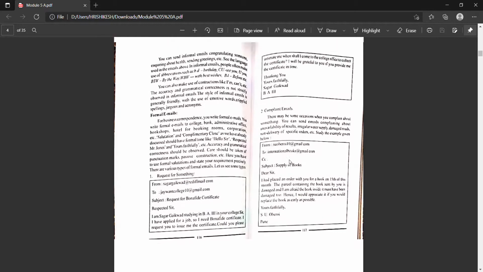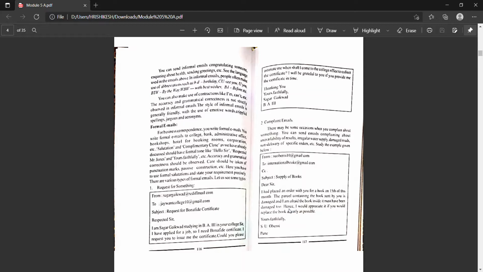I request you to issue me the certificate. Could you please intimate me when shall I come to college office to collect the certificate? So this is a very soft request. You are requesting your college that you want bona fide certificate. How is this main body of the formal email drafted?